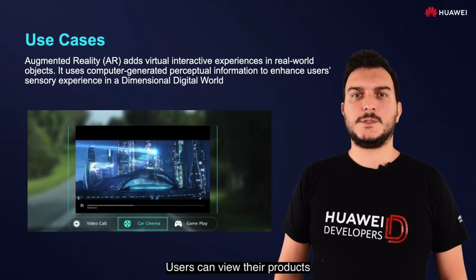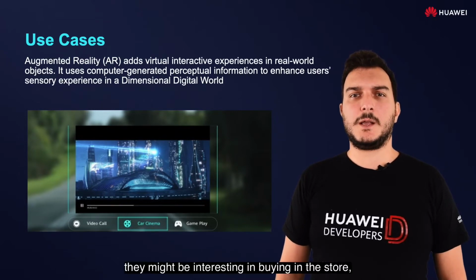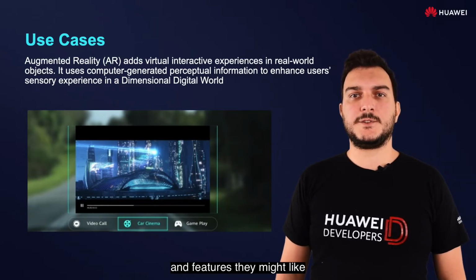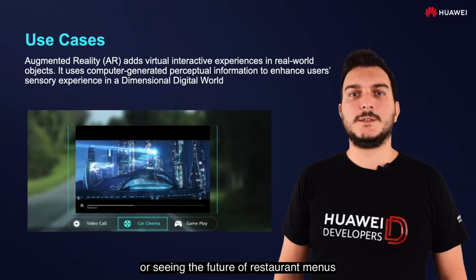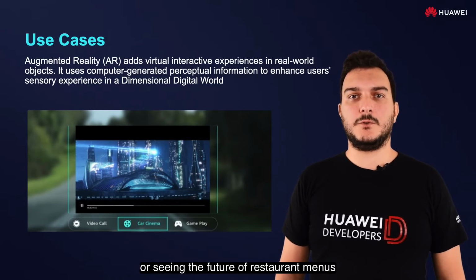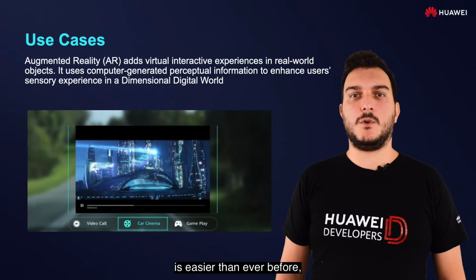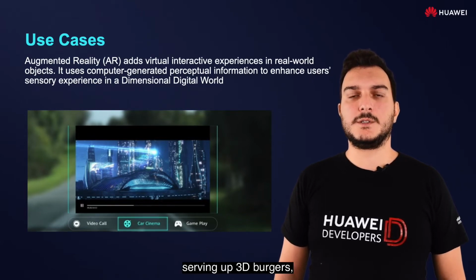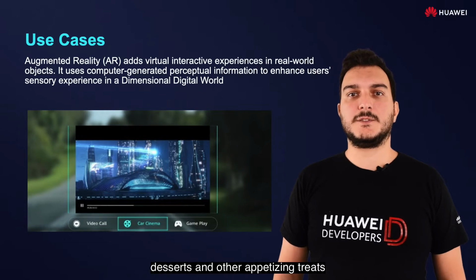Retail. Users can view products they might be interested in buying in the store and customize them using the app to see which color and features they might like. Or, seeing the features of restaurant menus is easier than ever before, with new augmented reality technology serving up 3D burgers, desserts, and other appetizing treats via smartphones and tablets.